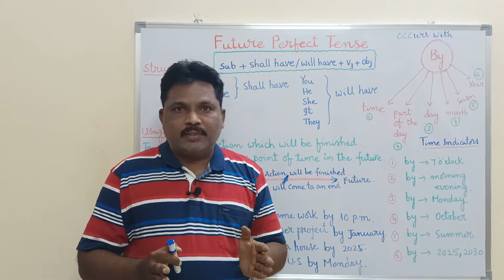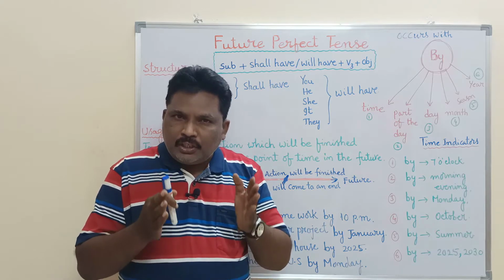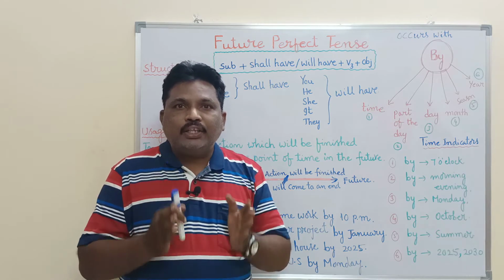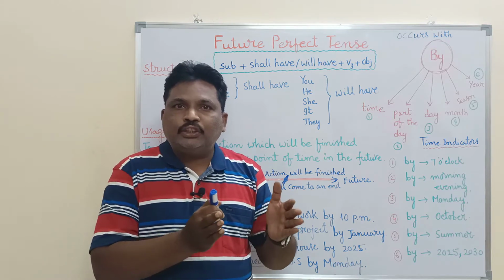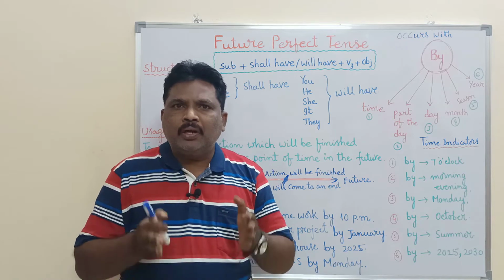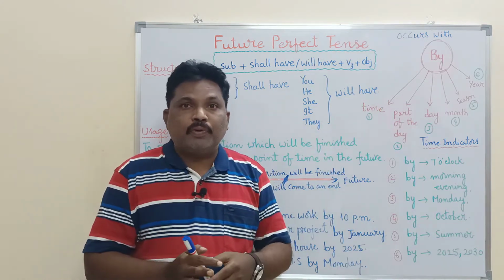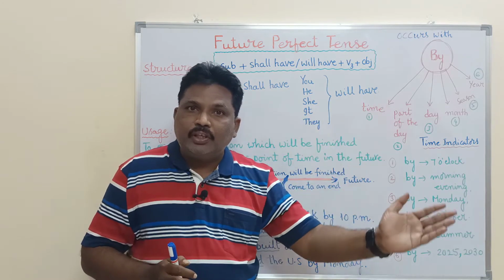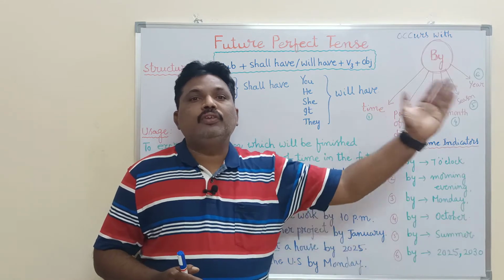Future perfect tense, present perfect tense, past perfect tense: in these three perfect tenses, action completed. If it is present perfect, action completed a short while ago. If it is past perfect, action completed long back. If it is future perfect, action will be finished or completed at a specific point of time in future.